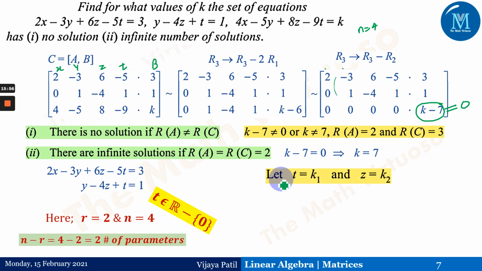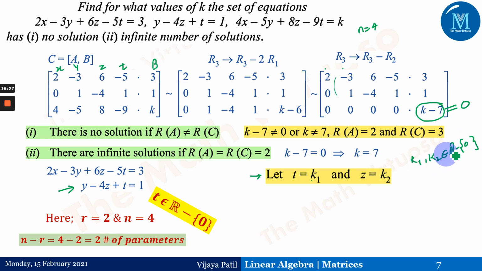Let us, for example, take this second equation. We have got 3 variables, y, z and t involved. Out of that, we are just assuming any 2 random values. You can go for y and t, or y and z also, but in today's session I am considering t equals k1 and z equals k2. So k1 and k2 are values from the set R minus singleton of 0. That means I am not assuming k1, k2 as 0.